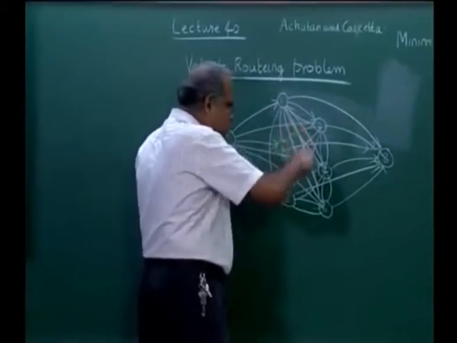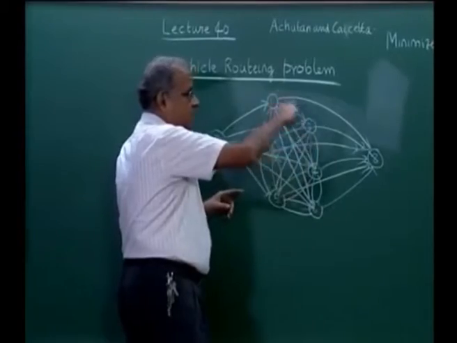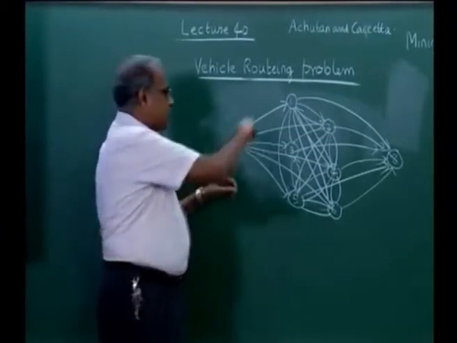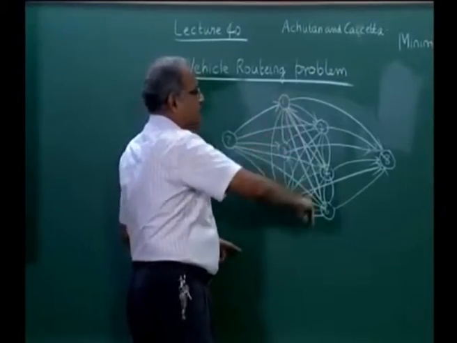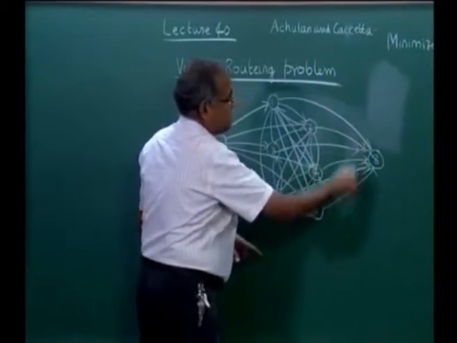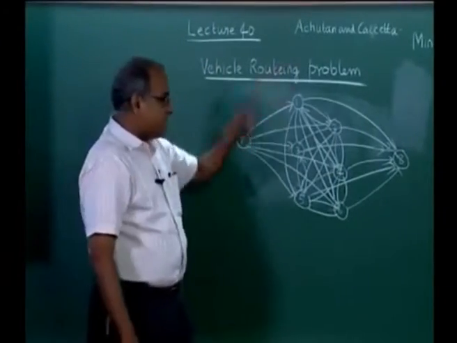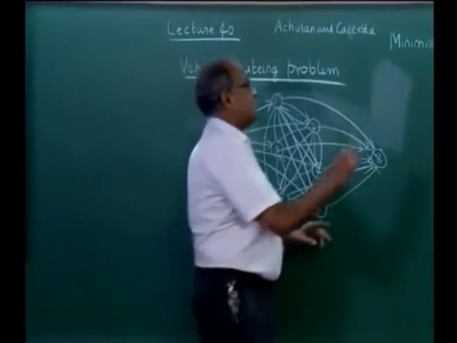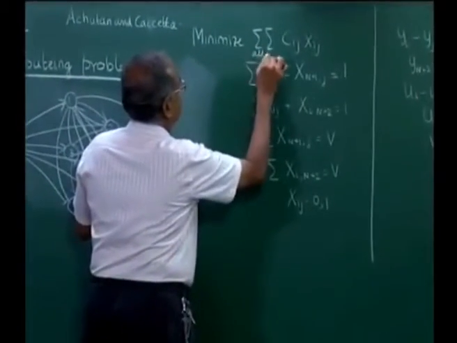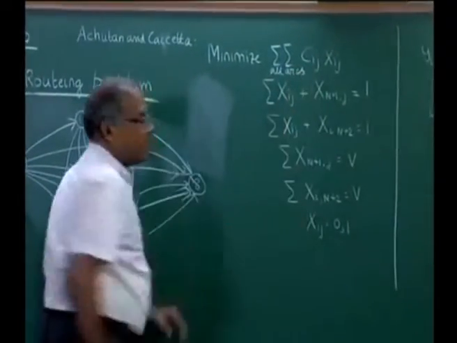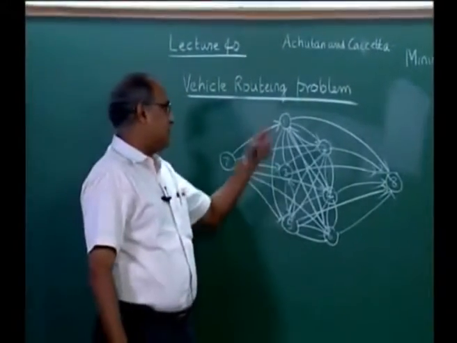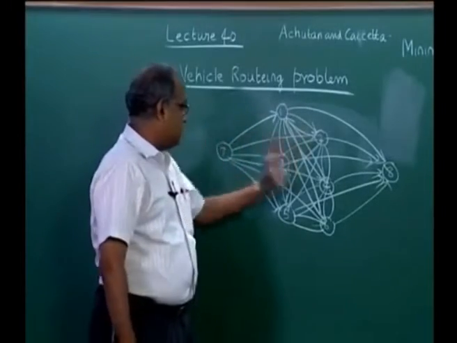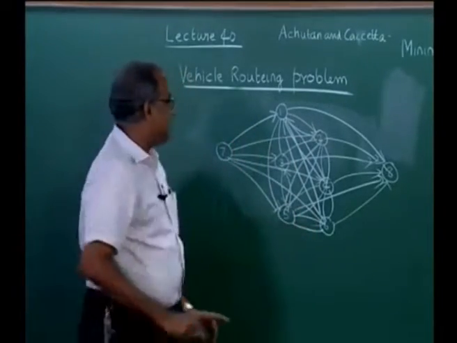Each of these distances between i and j is given from the distance matrix. Depot to each one is written here, and each one of them to depot is also written here. So, we minimize the sum of Cij Xij over the entire network, so it is over all arcs in the network.